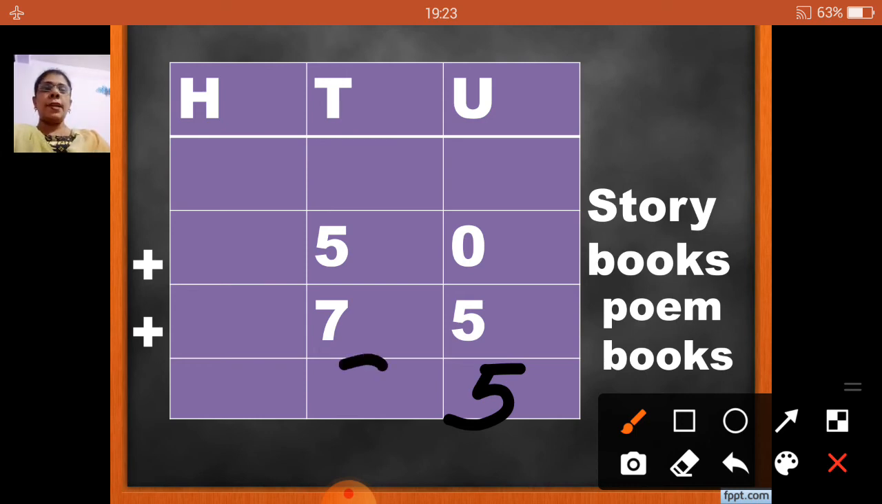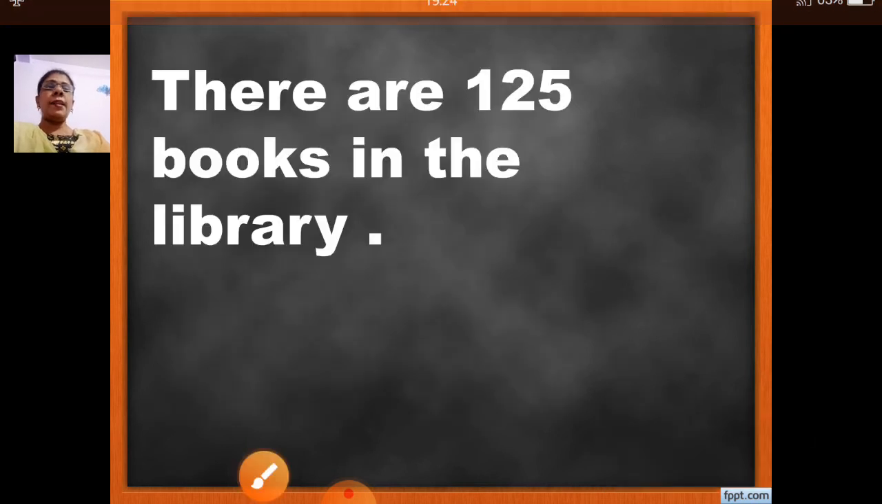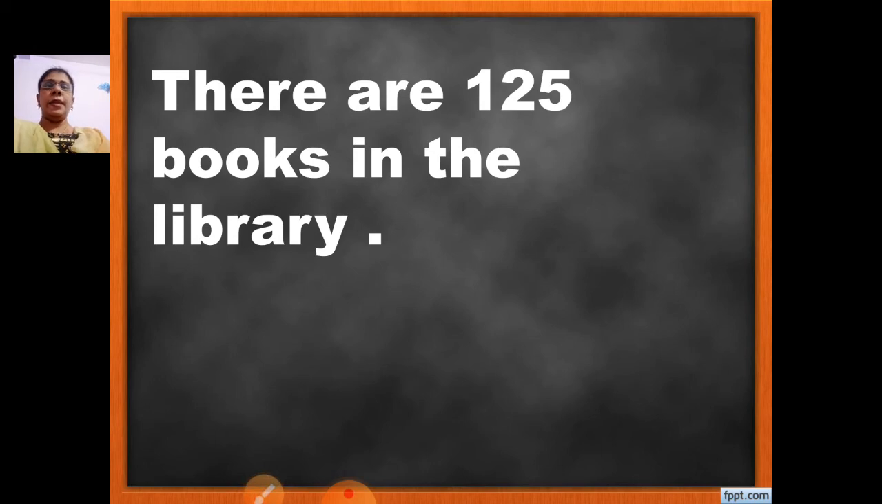So what I am going to do is, I am going to write here 2 and 1. 1 I will carry over in hundreds place. Correct? And now nothing is below that 1, so I will consider it as 0. So 1 plus 0 will be 1. So if I add 50 plus 75, I get my answer 125. So what am I going to write in the answer? There are 125 books in the library.